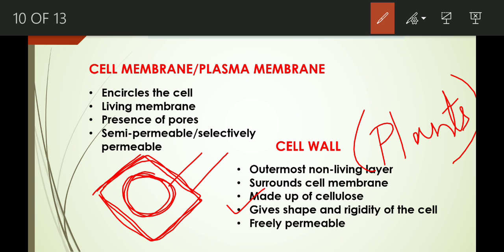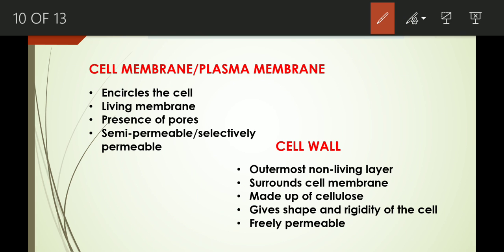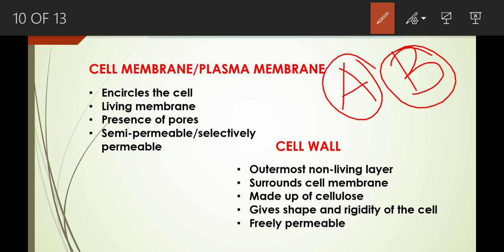Clear? Another difference between cell membrane and cell wall, you can say the very important difference, is cell membrane is semi-permeable. That means it is selectively permeable and cell wall is freely permeable. What is the meaning of these two terms? Now, let's consider two things. First, let's consider there are two particles A and B. And this is a cell. Okay.